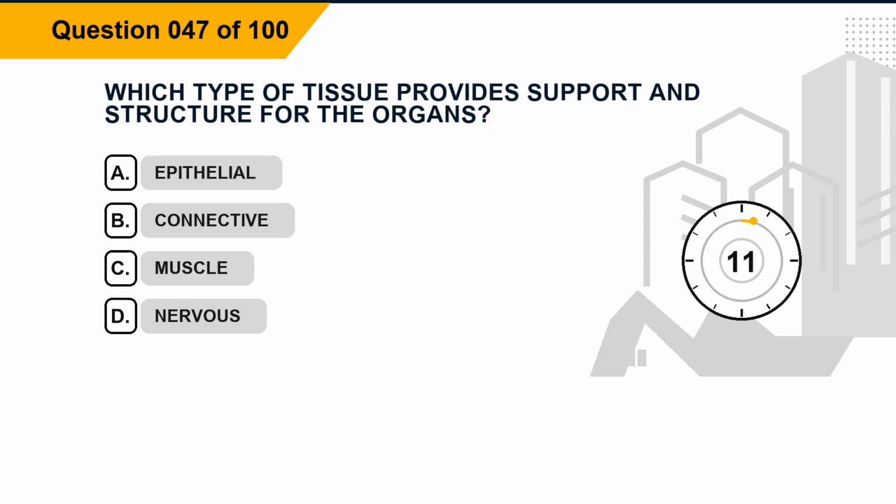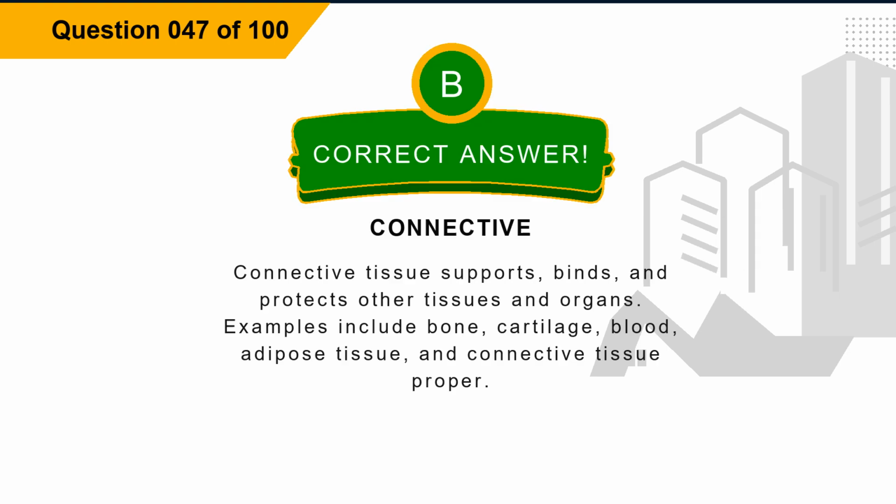Question 47. Which type of tissue provides support and structure for the organs? Option A. Epithelial. Option B. Connective. Option C. Muscle. Option D. Nervous. The correct answer is option B. Connective. Explanation. Connective tissue supports, binds, and protects other tissues and organs. Examples include bone, cartilage, blood, adipose tissue, and connective tissue proper.